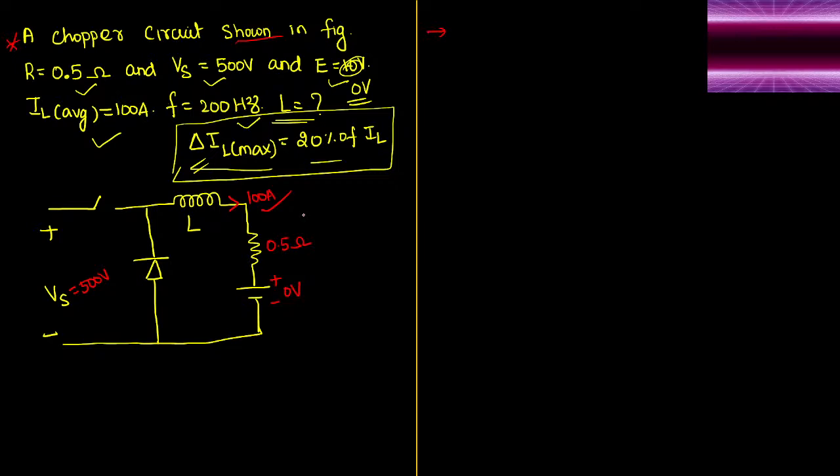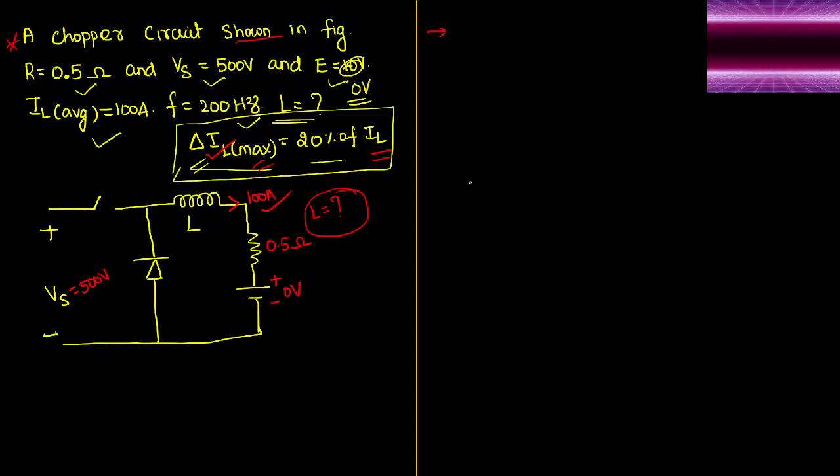Under this situation, what is the value of inductance that will let the maximum ripple current through the load become 20% of the actual load current? We have to find the sufficient value of inductor in order to make the maximum ripple current 20% of the load current.